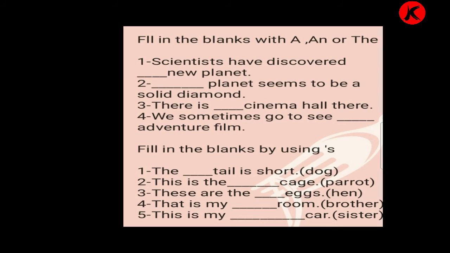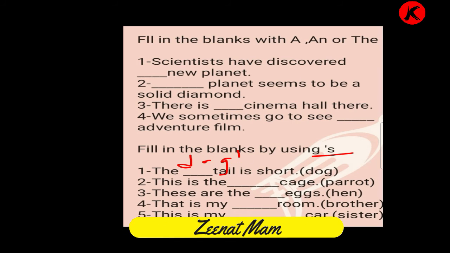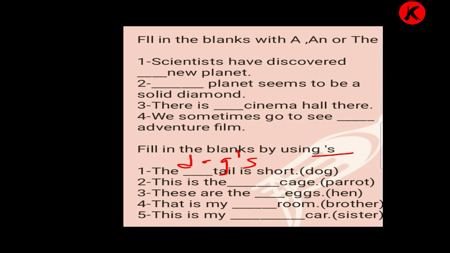Fill in the blanks by using apostrophe S. The dash tail is short. So what will you write? D-O-G, apostrophe S, and the dog's tail is short. Then this is the dash cage. Parrot is there. So what we'll write over here?